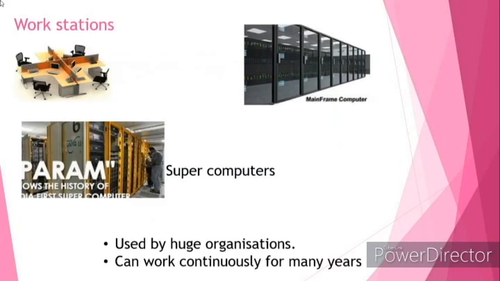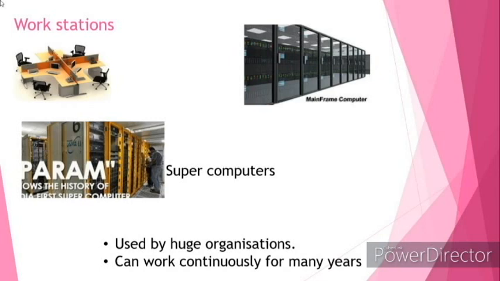But there are some other computers like workstations, mainframe computers and supercomputers. These computers can only be possessed by huge organizations like banks, airport, railway station, weather forecasting stations, and space research stations.